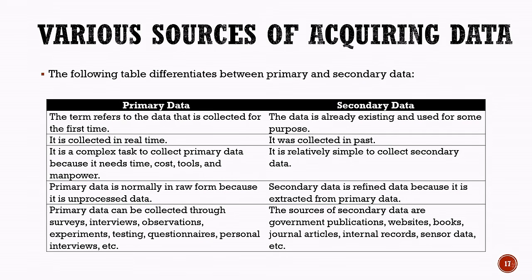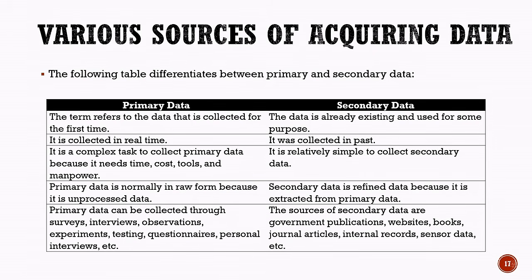Now, let us differentiate between primary data and secondary data. Primary data refers to data that is collected for the first time. It is collected in real time and usually requires time, cost, tools, and manpower. Therefore, collecting primary data can be a complex task. Primary data is normally available in raw form because it is unprocessed data. It can be collected through methods such as surveys, interviews, observations, experiments, testing, questionnaires, and personal interviews.